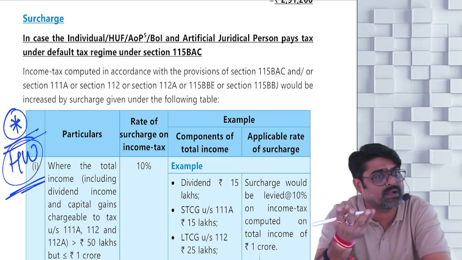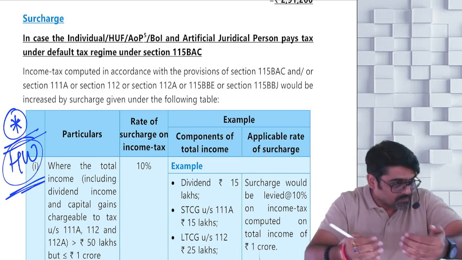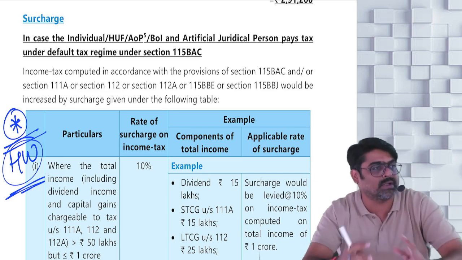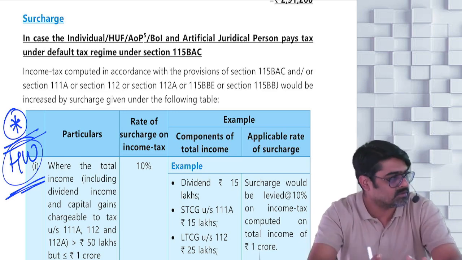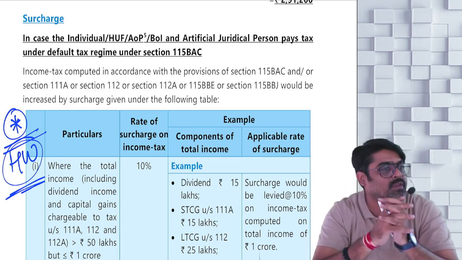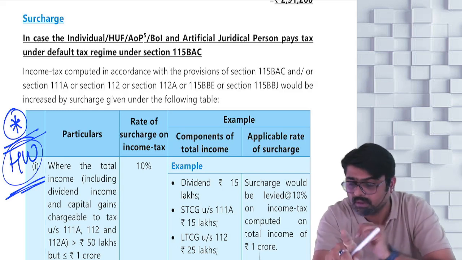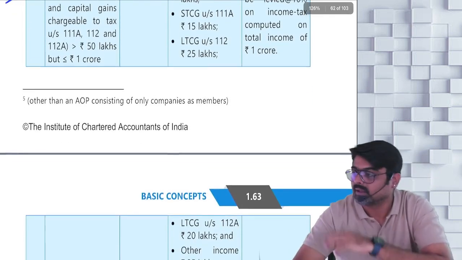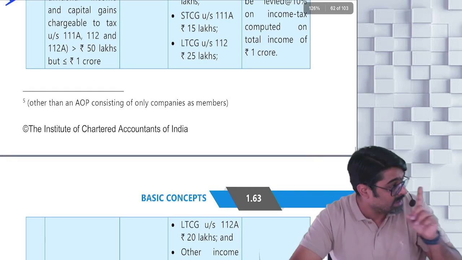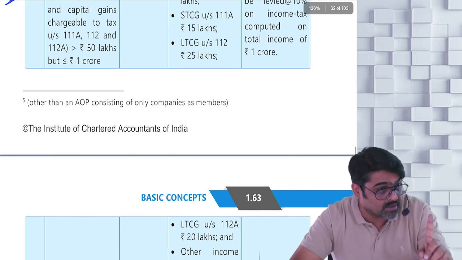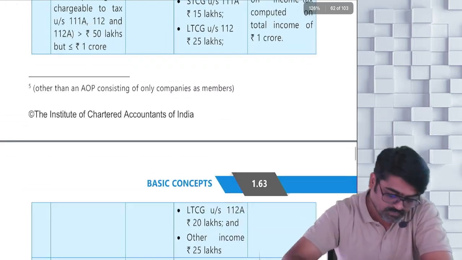And over and above that, if the total income after eliminating this income is still more than 2 crores or 5 crores, as the case may be, only then apply 25% or 37% on that tax. Yes or no? Did I tell you? So this entire table gives some examples on that. Today itself, finish this entire table. Finish these examples. Okay?